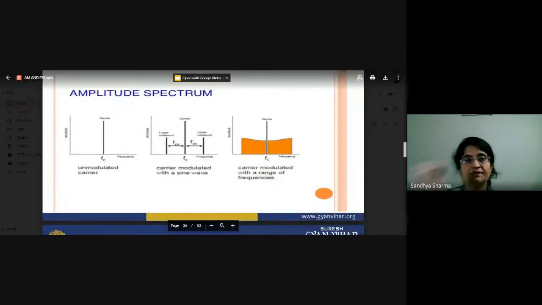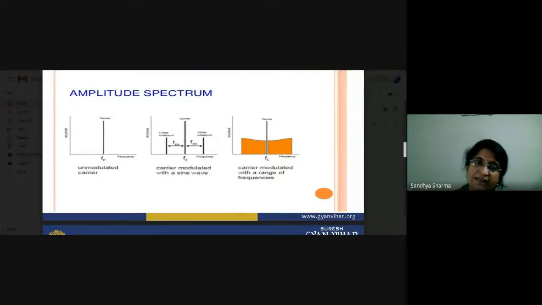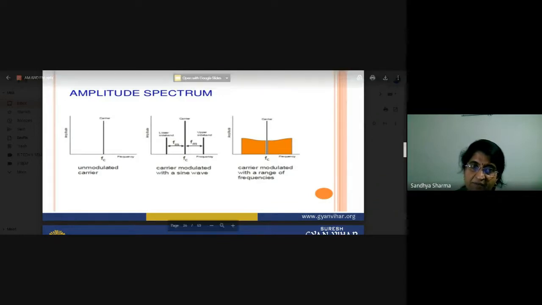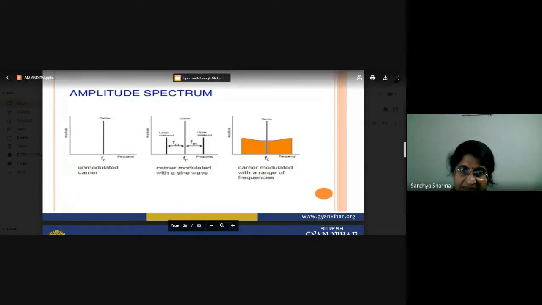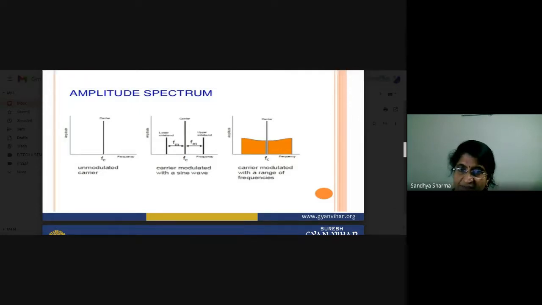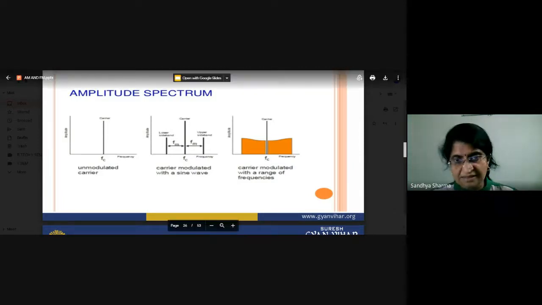What about the spectrum? Okay, amplitude spectrum. Just see here, you have a carrier frequency, an unmodulated carrier, so you can indicate the carrier as a straight line. FC is the frequency of the carrier signal, and at that particular point we will make a line. Now this is the carrier signal, and FM from here, FM from here: FC plus FM, FC minus FM. Sidebands will be generated and these sidebands will be transmitted.